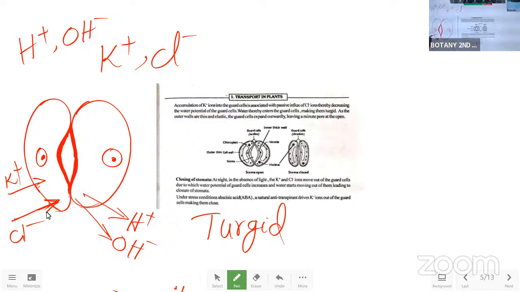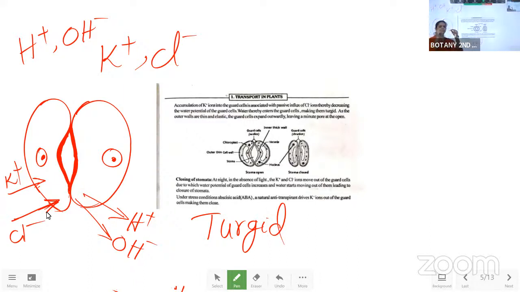Even the water molecules that were there were lost, then the water potential decreases, and immediately the cells will become flaccid, thin. Then the stomatal apparatus closes. So that's how it makes the opening and closing of the stomatal apparatus.